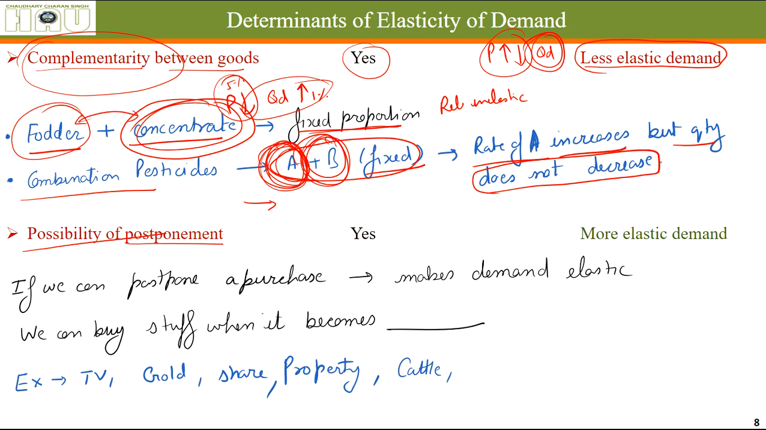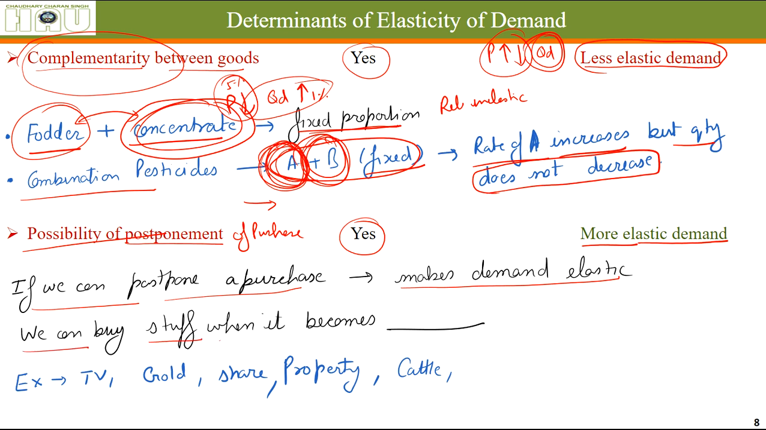Possibility of postponement. If there is a possibility of postponement of purchase of something, the demand for those types of products is elastic. Let's say if we can postpone a purchase, it makes the demand curve for that product elastic. We can buy that stuff when it becomes cheap. Let's say TV, gold, shares when you are investing in the share market, property, cattle.